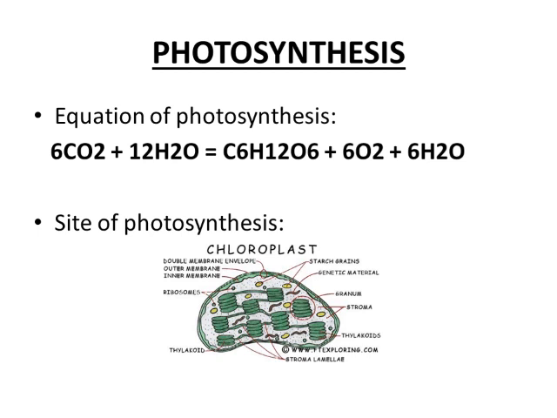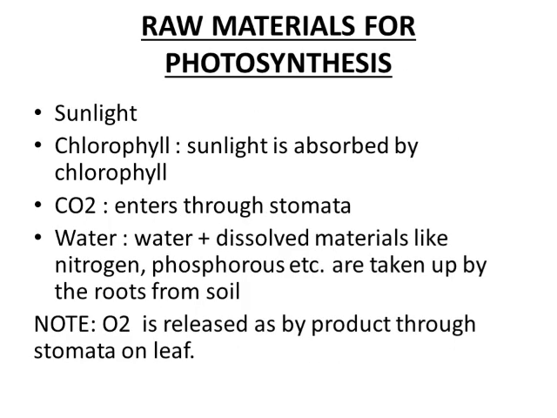Photosynthetic reaction completes in two steps. Number 1, light reaction, and number 2, dark reaction. Light reaction is a photosynthetic reaction that takes place in the presence of light and it occurs in granum, while dark reaction is a reaction of photosynthesis that takes place in the absence of light and it occurs in the stroma of chloroplast. Now we will study about the raw materials for photosynthesis.